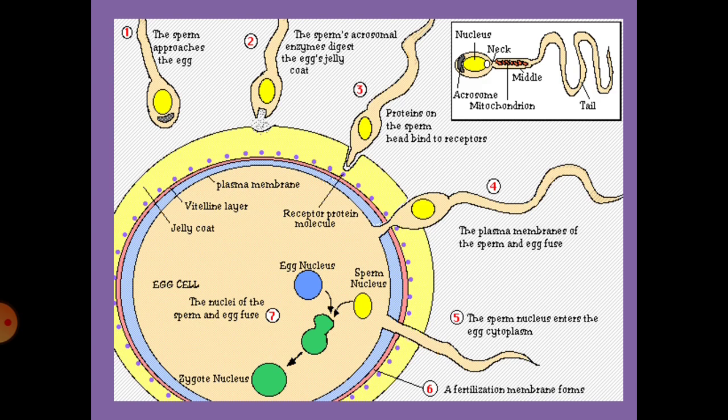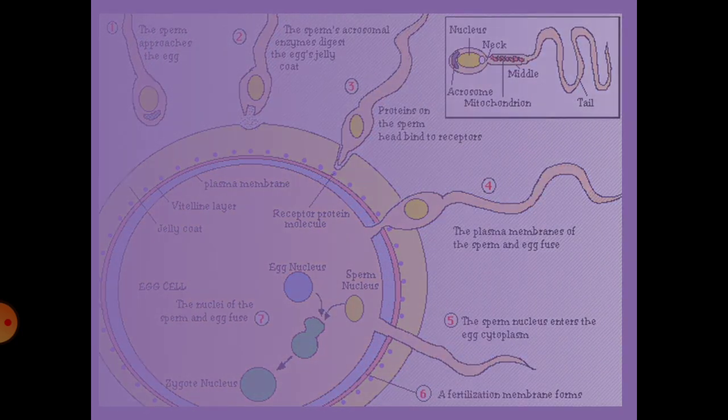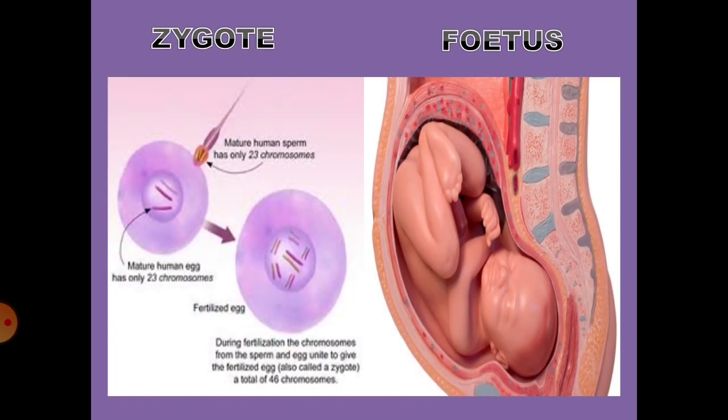The development of the embryo into a fetus occurs only in the 3rd week. In the 3rd week, you can see the neural tube formation and the spinal cord. After the 4th week only, the placenta forms, and you know what a placenta is, children? Placenta serves as a nutritive, respiratory and excretory organ for the fetus. Now the complete development of the fetus till birth, you refer to as gestation. You can see the formation of the zygote here and the formation of the fetus. So the complete development takes place in how many days, children?